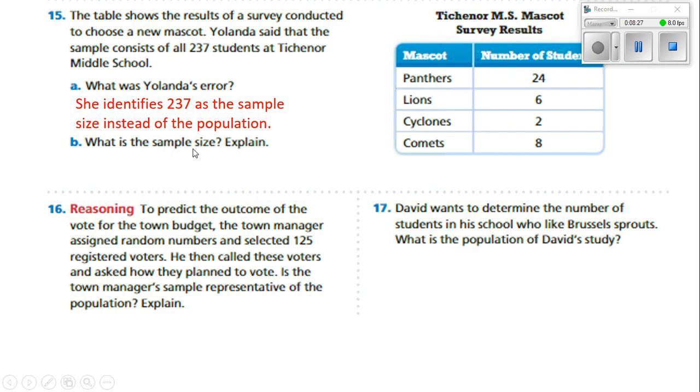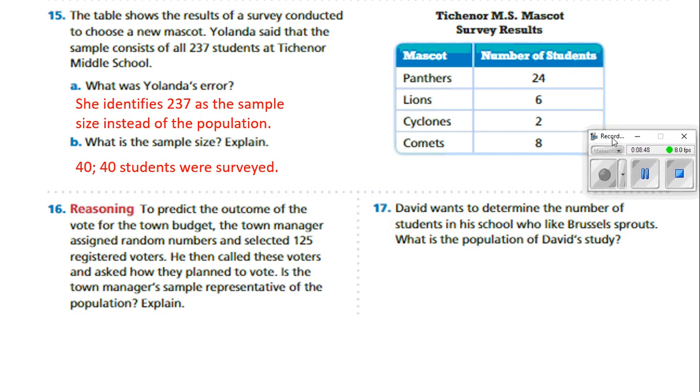What is the sample size? Well, there were 40 students. I've got to look at this carefully for a second because it says the table shows the result of this. I don't see the table listed here, so give me a second. There we go. As we can see over here, 24 plus 6 plus 2 plus 8, that's going to make 40.